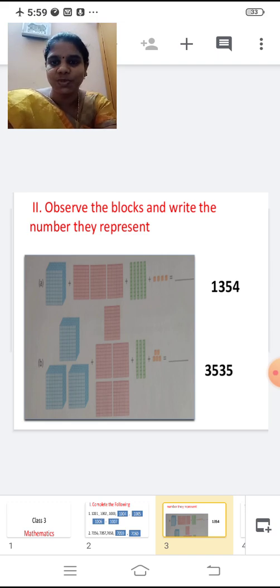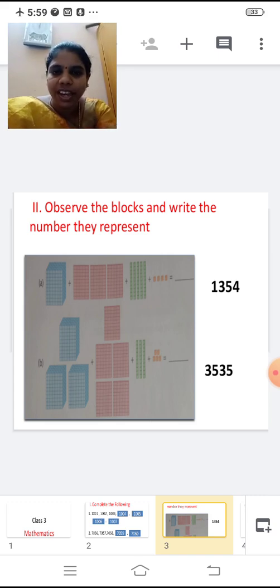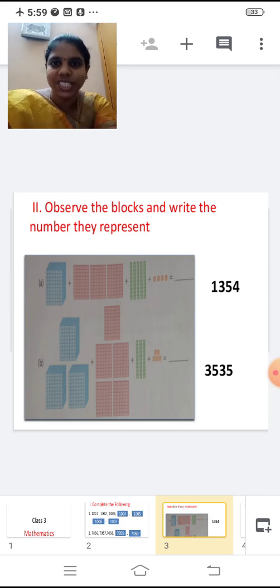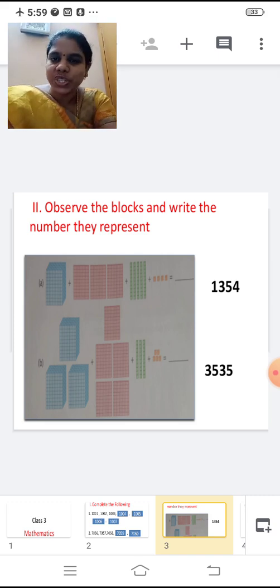How many hundreds blocks? Let us count the hundreds blocks now. 1, 2, 3. Then how many tens? 1, 2, 3, 4, 5. Then how many ones? 1, 2, 3, 4 ones. So what number is it? 1354.